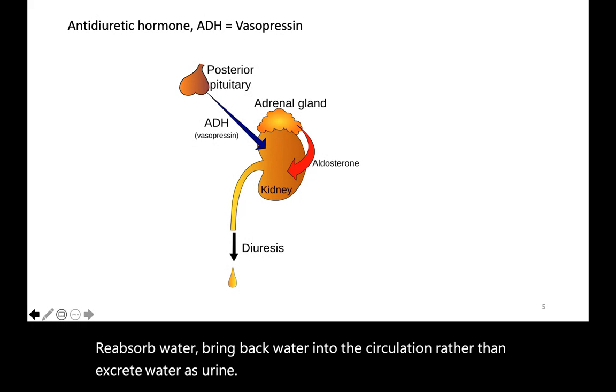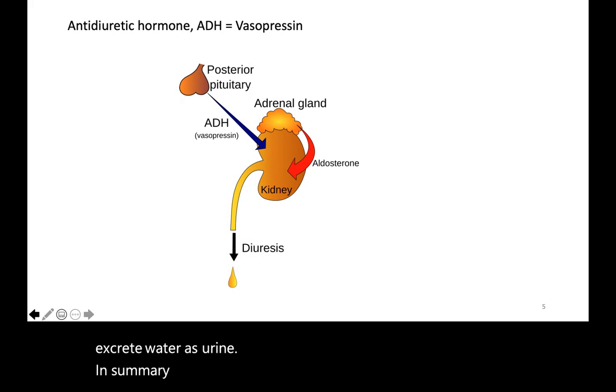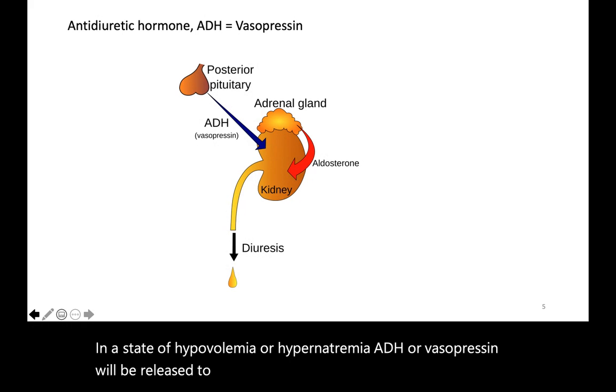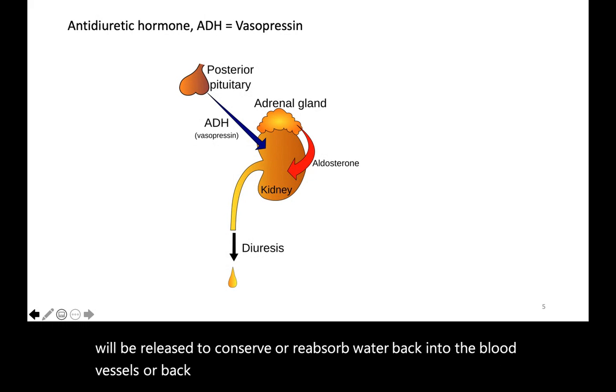In summary, in a state of hypovolemia and or hypernatremia, ADH or vasopressin will be released to conserve or reabsorb water back into the blood vessels or back into circulation.